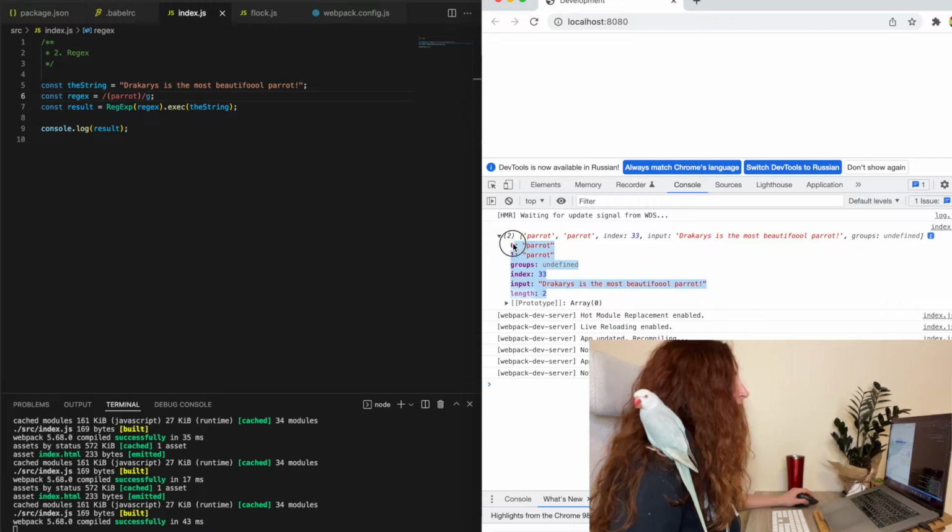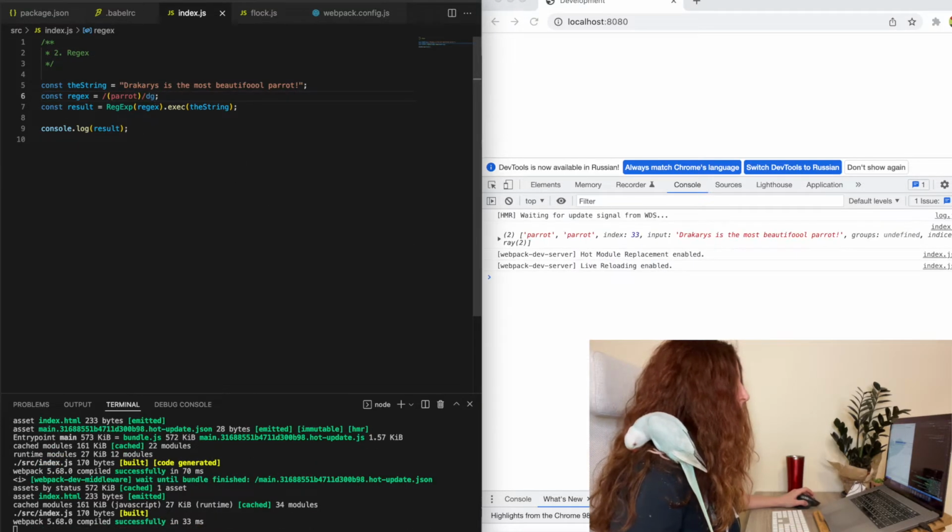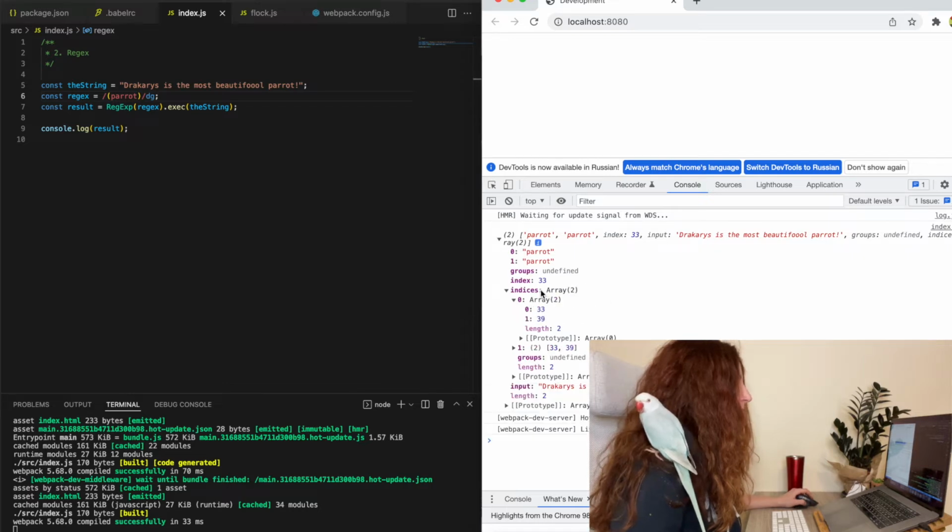This is what we get if we execute the regular expression without the flag D. And if we add it, we get a new property, indices, and it returns the index of the first occurrence of the pattern and the last. So if our string appears at the 33rd index and ends at the 39th, we will get these indices.